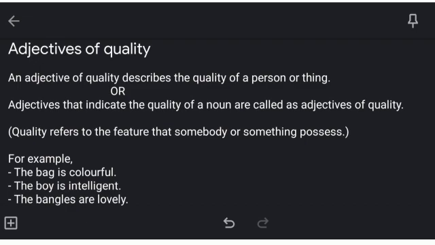For example, the bag is colorful. Bag is a thing and what is the quality that the bag has? That it is colorful. So in this sentence, colorful is the adjective. Next sentence, the boy is intelligent. Boy is a person and what is the quality that he has? That he is intelligent. So intelligent is the adjective of quality. Last one, the bangles are lovely. How are the bangles? They are lovely. Because the feature of the bangles is that they are lovely, lovely is the adjective of quality over here in the sentence.